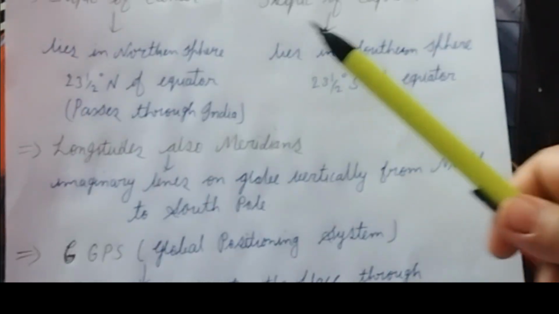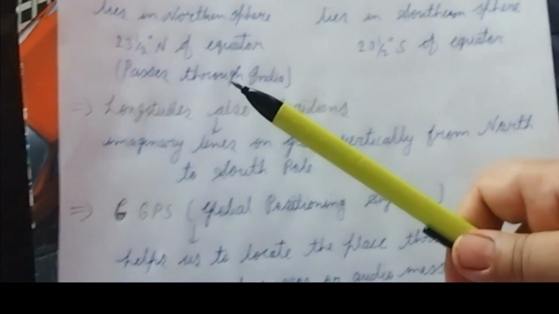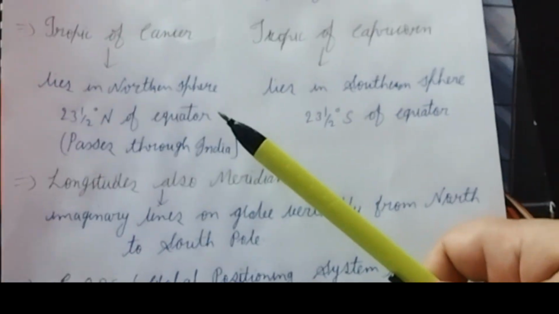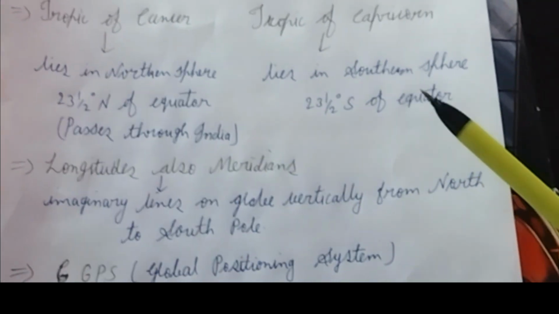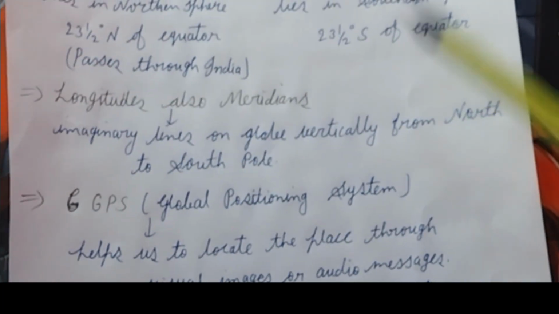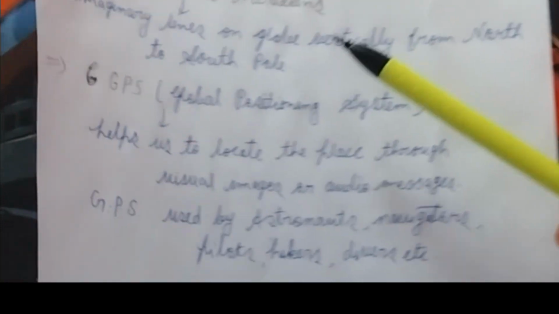Now, Tropic of Cancer and Tropic of Capricorn. The Tropic of Cancer lies in the northern hemisphere at 23.5 degrees north of the equator, and it passes through India. And the Tropic of Capricorn lies in the southern hemisphere at a distance of 23.5 degrees south of the equator.